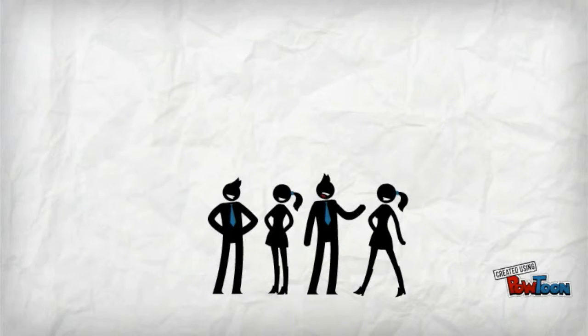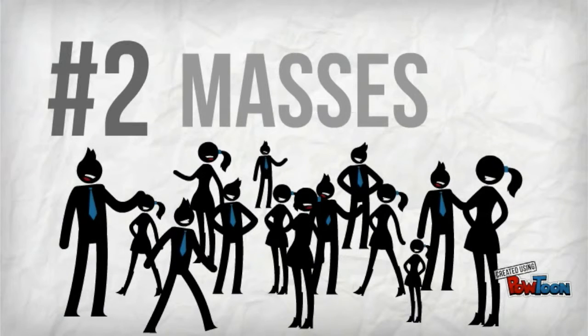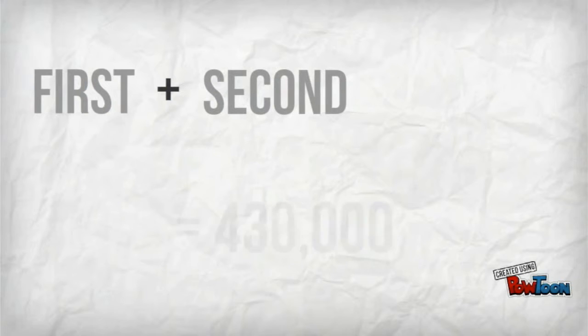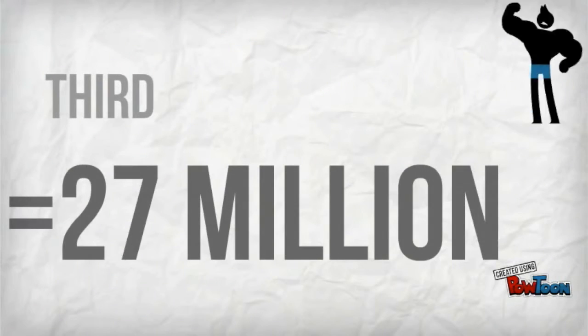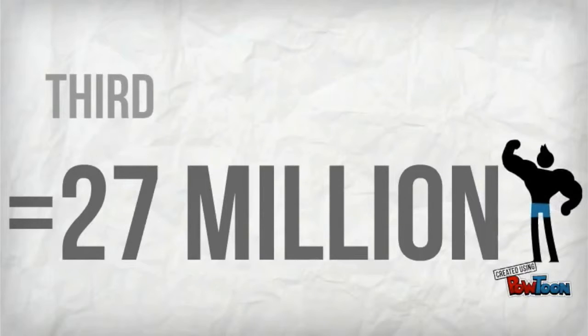A small group cannot start a revolution on their own. They need the support of masses. The first two estates made up about 430,000 people combined, but the third estate had 27 million people, more than 60 times the other two estates, and these were the people who supported the revolution the most. As you can see, a revolution is driven by masses.